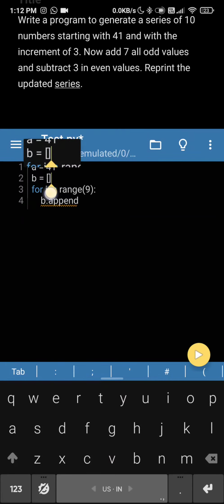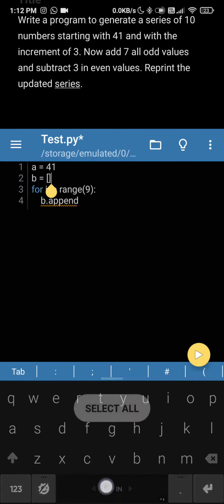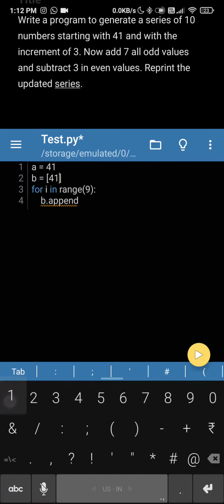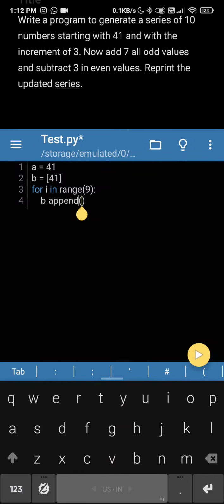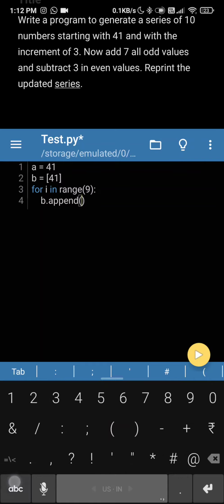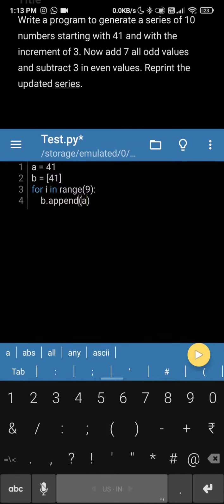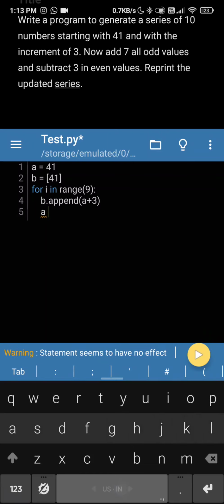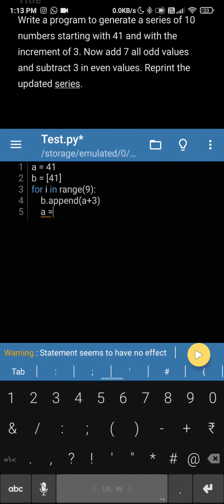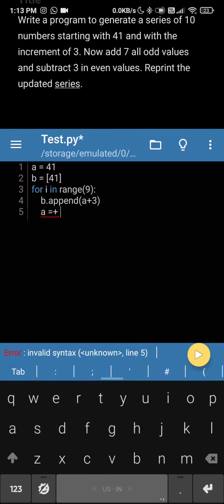Okay, so let's put 41 before. Yes. So now we can append to it. Plus, no, not 41, a plus 3, right? So every time we do this, we have to do plus 3. So we also have to do plus 3 for a because we are using a as a counter parameter.